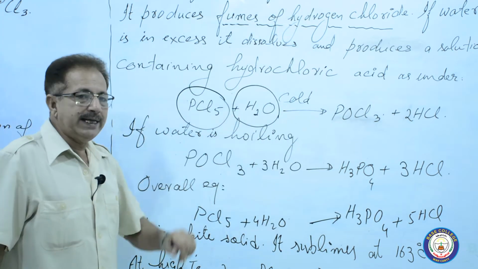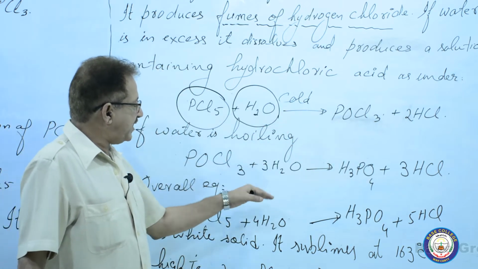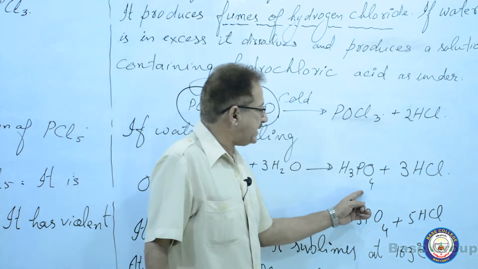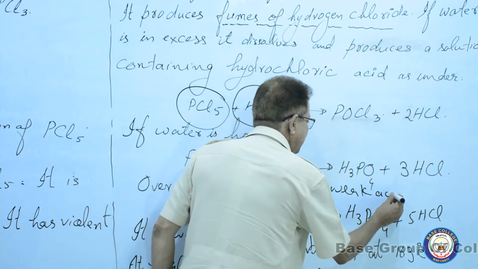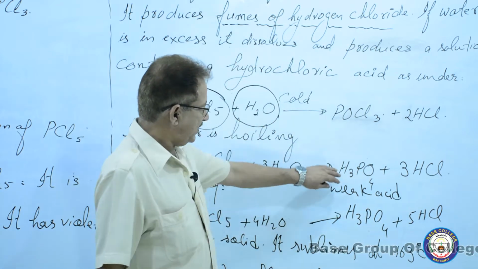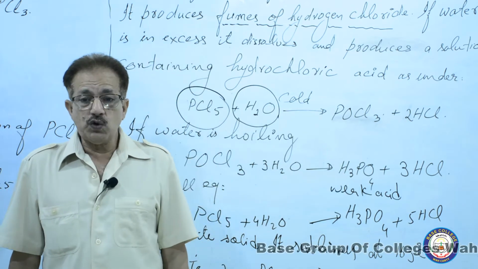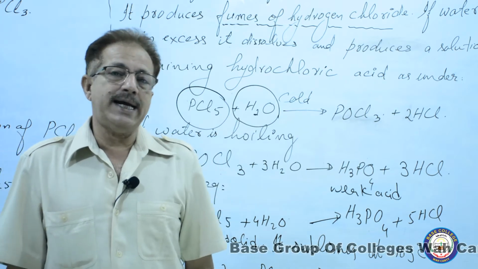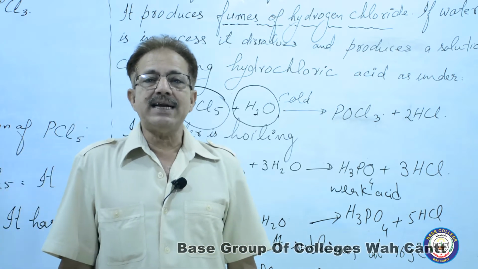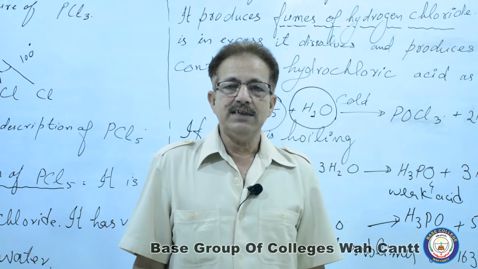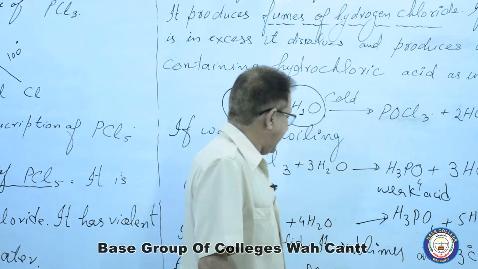If the water is boiling, then this POCl3 reacts further with the water to give phosphoric acid. Which one is the weak acid? Phosphoric acid is the weak acid. Of course, it is stronger than the organic acids such as ethanoic acid or acetic acid, along with the HCl.